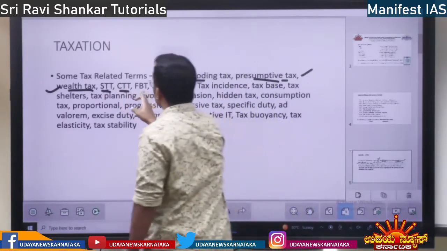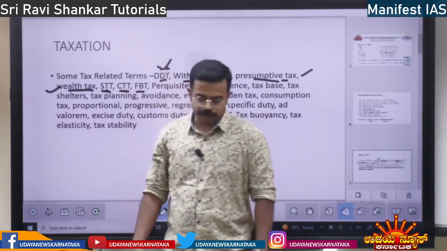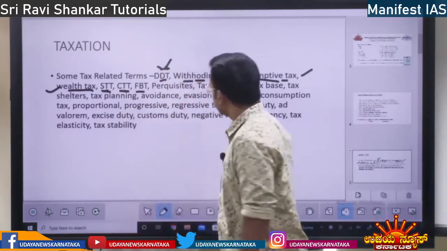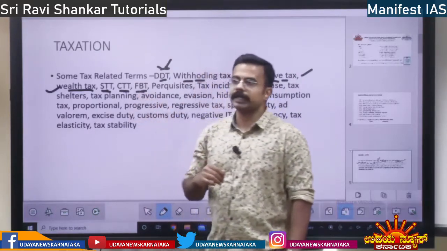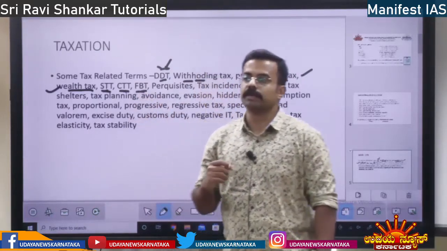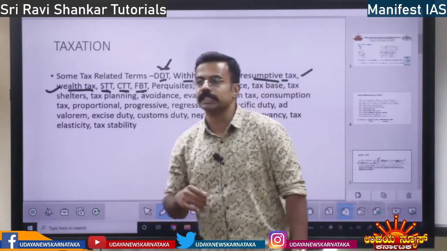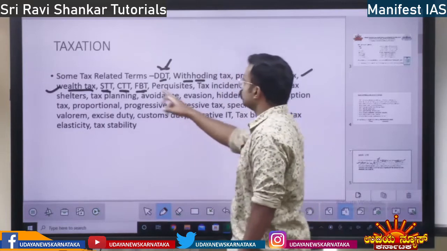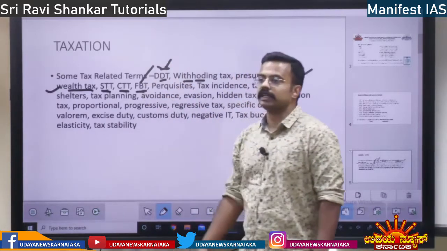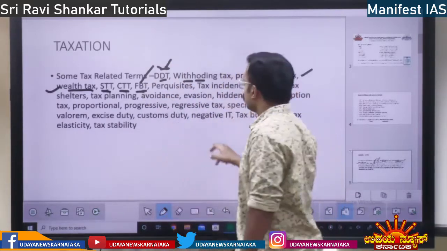Next, you have fringe benefit tax. Fringe benefits: suppose you are working in a company, there are so many facilities available to you, gym facility, transport facility, so many things. Upon that, tax is imposed, that is fringe benefit tax, right? And next you have perquisites.